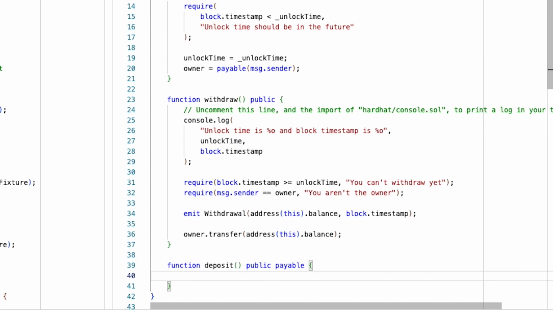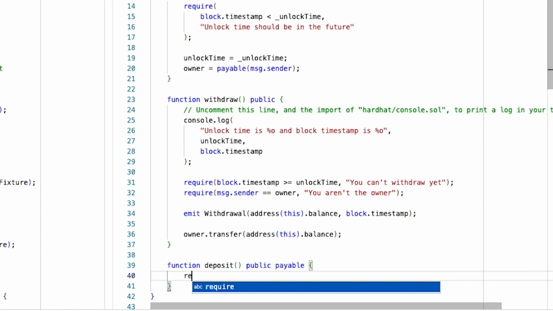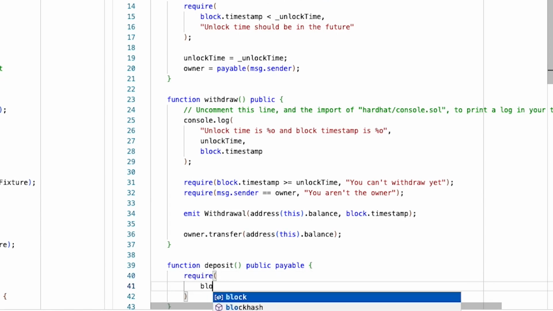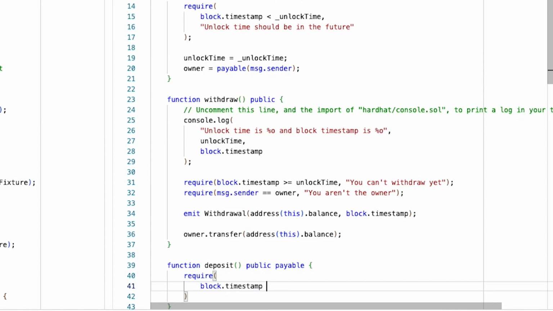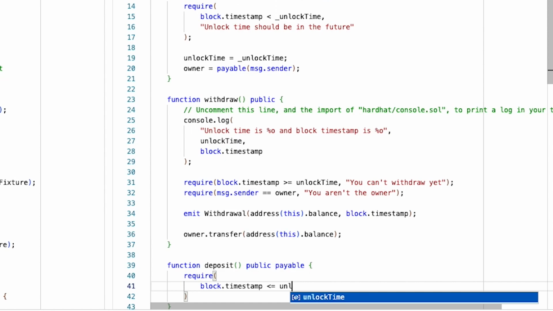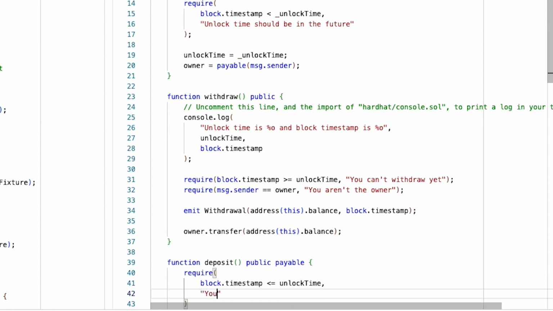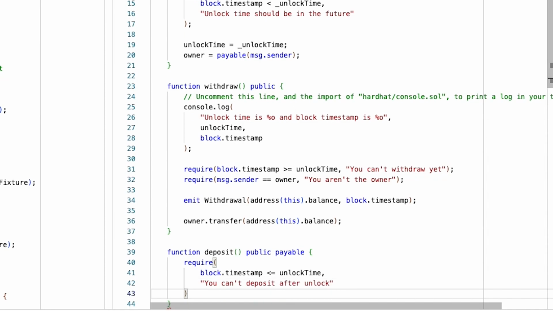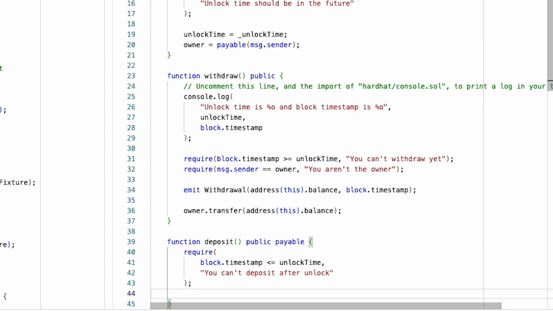We do want to make it so that the user can't accidentally deposit funds after the withdrawal date. So we'll add a require and say that block.timestamp must be less than or equal to our unlock time. Or you get a message, you can't deposit after unlock. And then maybe we don't want our users to accidentally deposit funds into the wrong piggy bank. So we'll require that the message.sender is the owner. And we'll give the message, you aren't the owner.